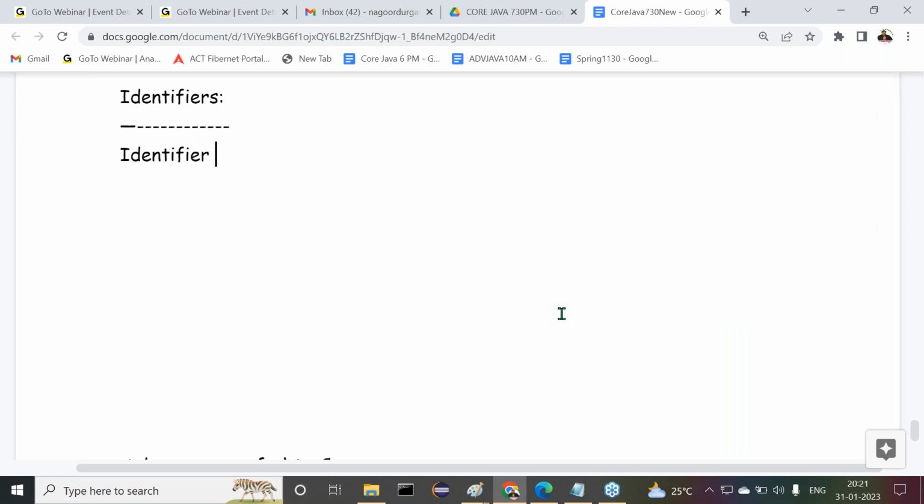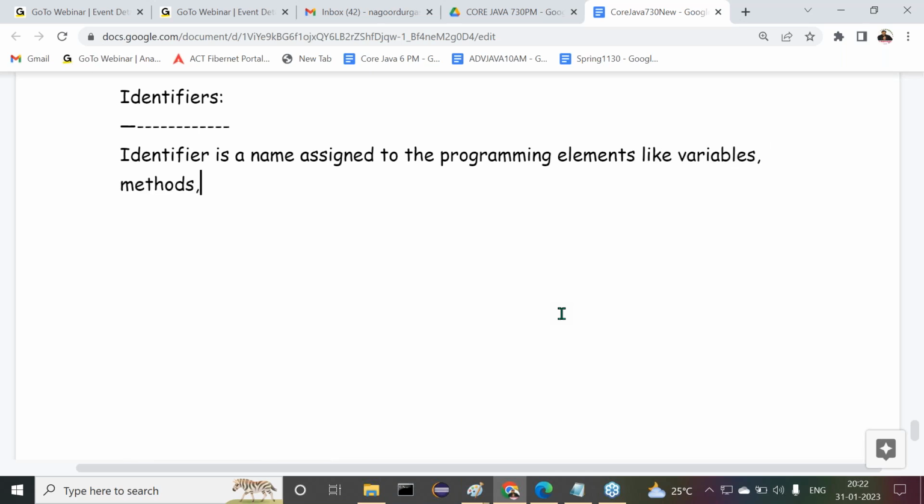Simple definition: an identifier is a name assigned to programming elements. What are the programming elements? Variables, methods, classes, interfaces, and so on. That's it. Not too much data is required. The simple line: an identifier is a name assigned to programming elements like variables, methods, classes, interfaces, and so on. Got it or not? So this is the simple meaning of an identifier. Clear? Are all of you getting clarity now?